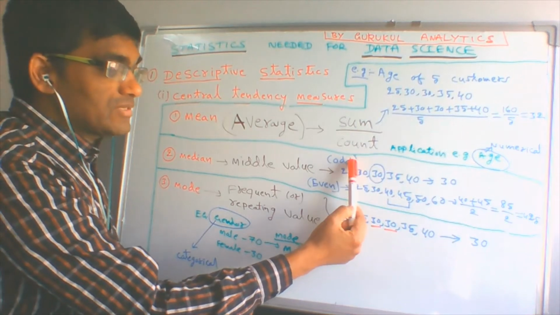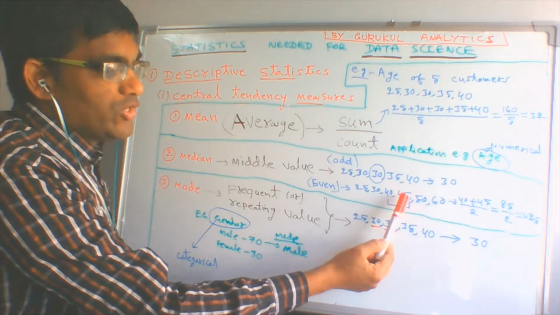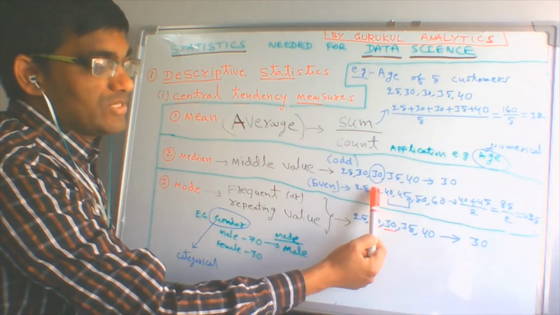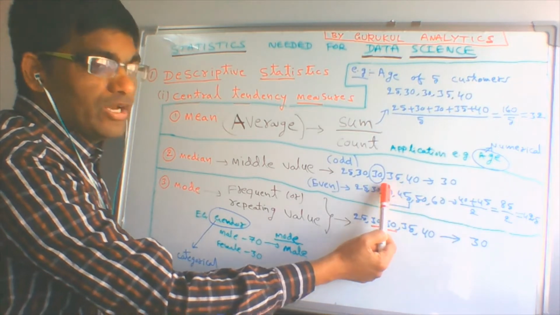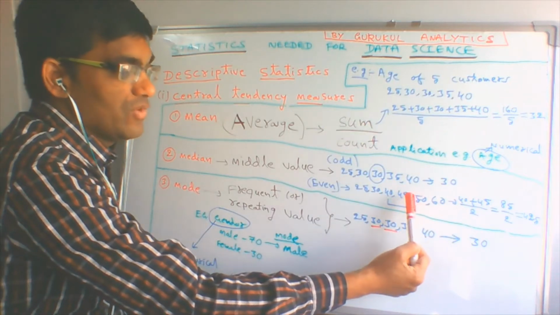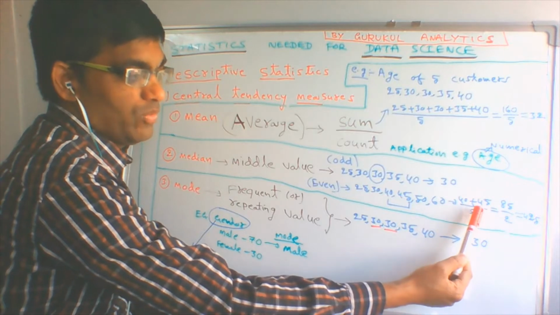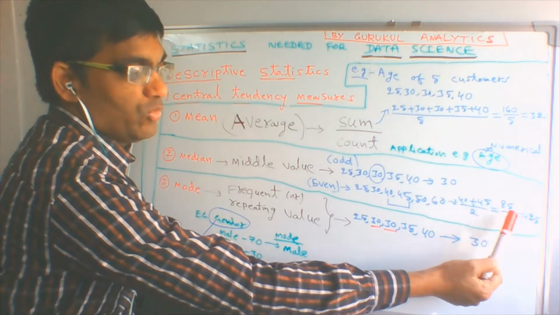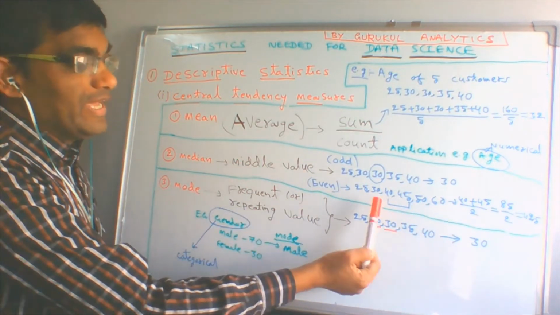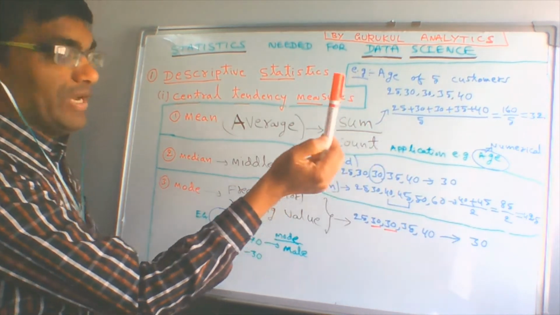But instead of 5 numbers, an odd count, if you have 6 numbers, an even count, then what you have to do is take the center values, the third and fourth, because there are 6. Ignoring the left and right sides, you take the middle two values. Then for these two you find the mean or average again. Say 40 and 45 are the two center values: 40 plus 45 is 85, divided by 2, so we get 42.5. So 42.5 is the median for these ages. In the earlier case it was 30. So that is about median.